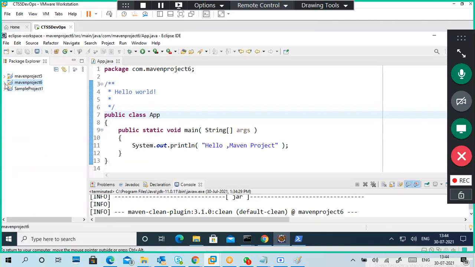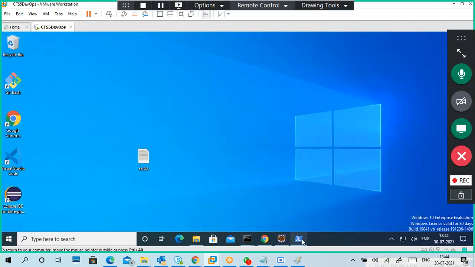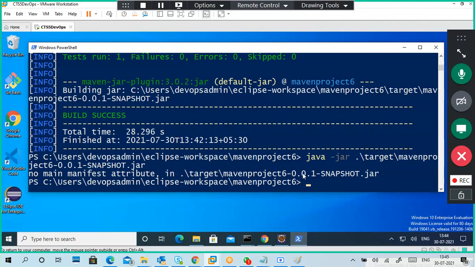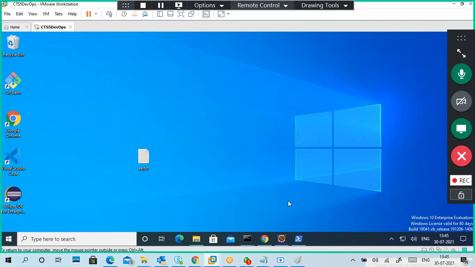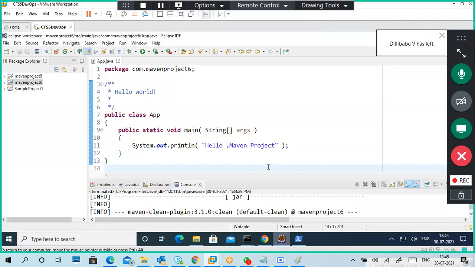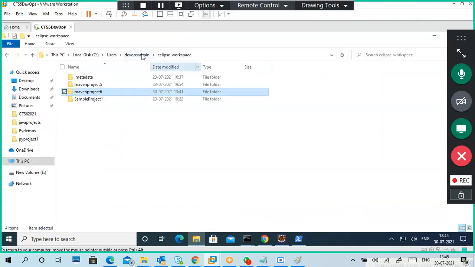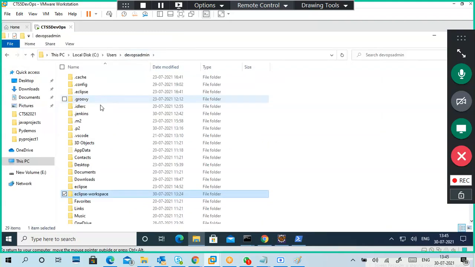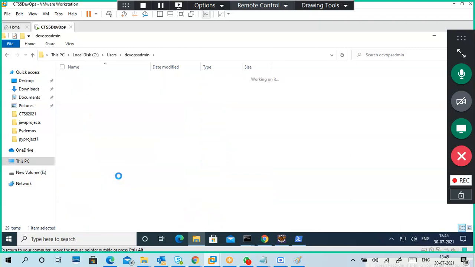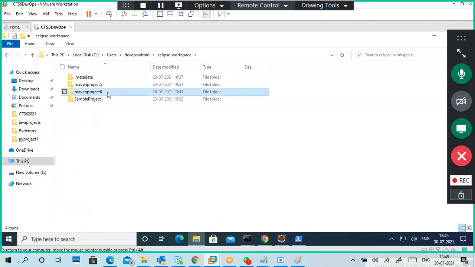Time is less. This is the project I created. Here I created a project, allowed Maven, and gave Maven commands. Continuously, these are the commands we run. So how to do it with GitHub? Only simple GitHub kind of stuff. Yeah, here it is, the same project.